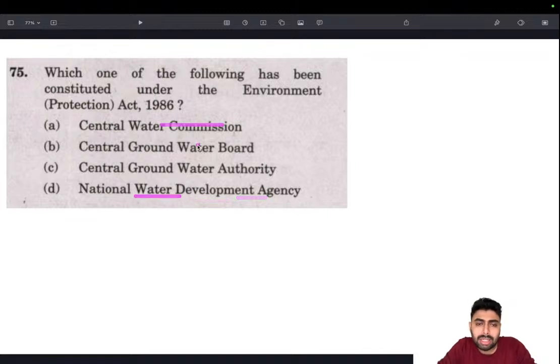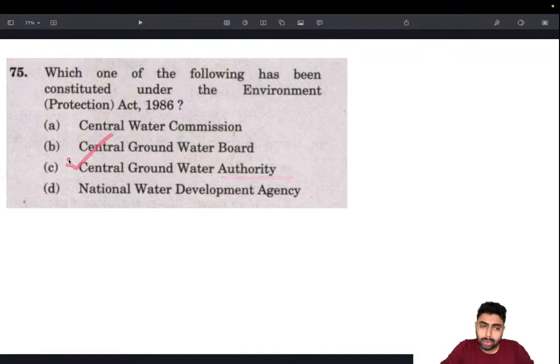We are left with National Groundwater Board and Central Groundwater Board and Central Groundwater Authority. For such an act, a body coming under it will be having a supreme authority, and it will be a super powerful body. So Central Groundwater Board will be a body inferior to this Groundwater Authority. So there is a good chance a body that is being constituted under EPA will be of higher order, and that is been indicated by the authority keyword. So this would be the answer.